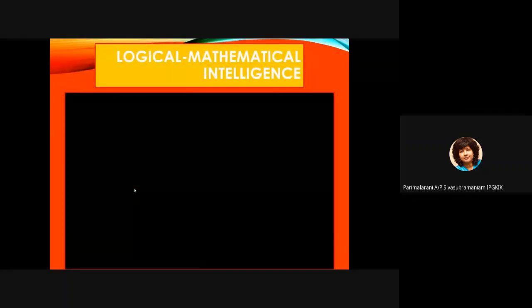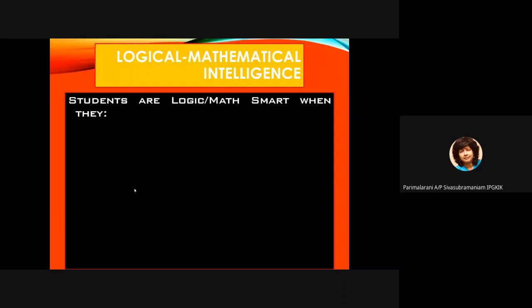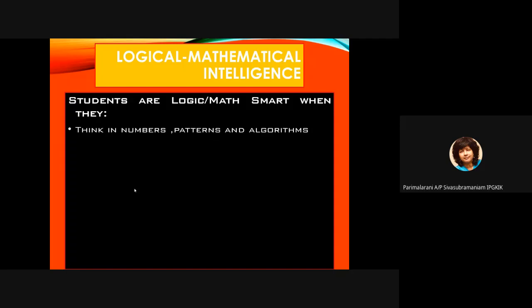Let's look at all these intelligences one by one. First intelligence, logical mathematical intelligence. Students are logic or math smart when they think in numbers, patterns, and algorithms. Algorithms is when you solve a problem step by step. If you're always very systematic, you always do this first, and then after that this, then this, like that, then you have logical mathematical intelligence.